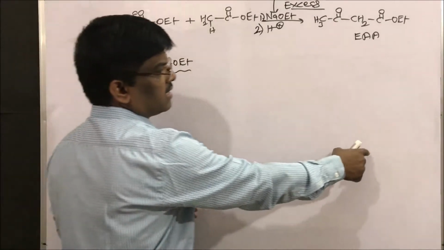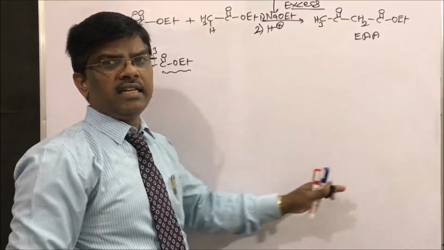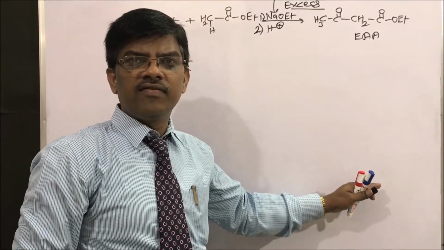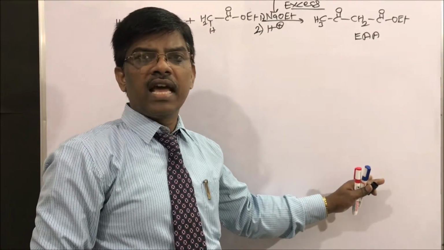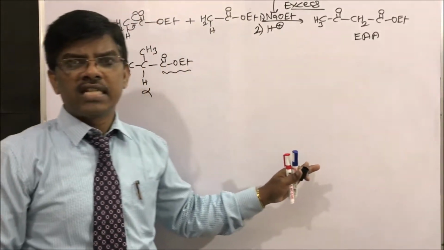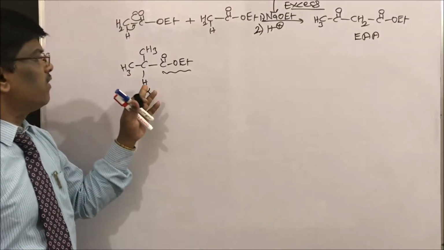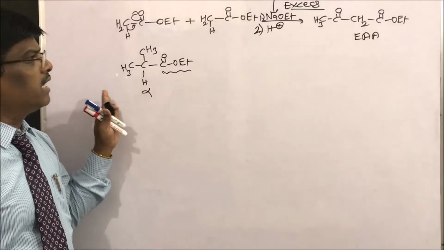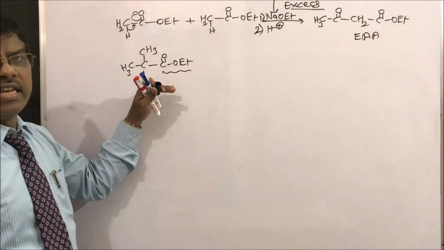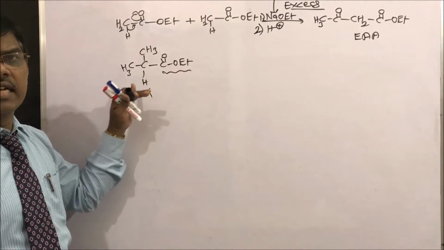Because at this stage the outgoing ethoxide requires one more hydrogen to neutralize it, to satisfy that ethoxide ion we require another hydrogen, but in this compound there is no extra hydrogen, right?